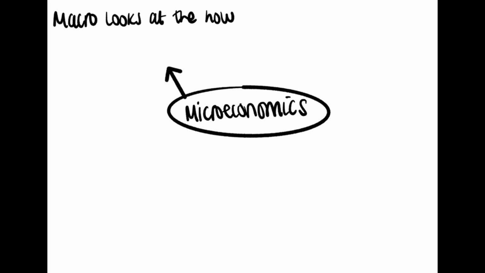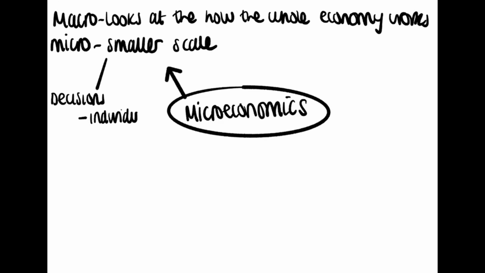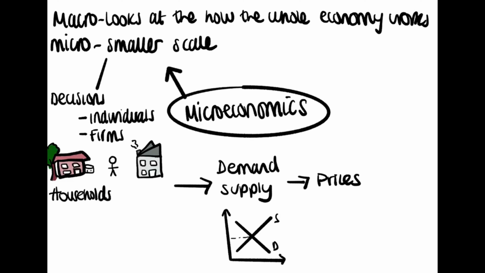Microeconomics. So what is microeconomics? Well, macroeconomics looks at the economy as a whole, looking at areas such as GDP, inflation, unemployment, and trade. In contrast, microeconomics focuses on the smaller scale, looking at decisions made by individual consumers, governments, and businesses. In particular, the interaction between demand and supply, which determine the price. Microeconomics is key in helping businesses understand consumer behavior and helping consumers decide how best to allocate their cash to maximize satisfaction.